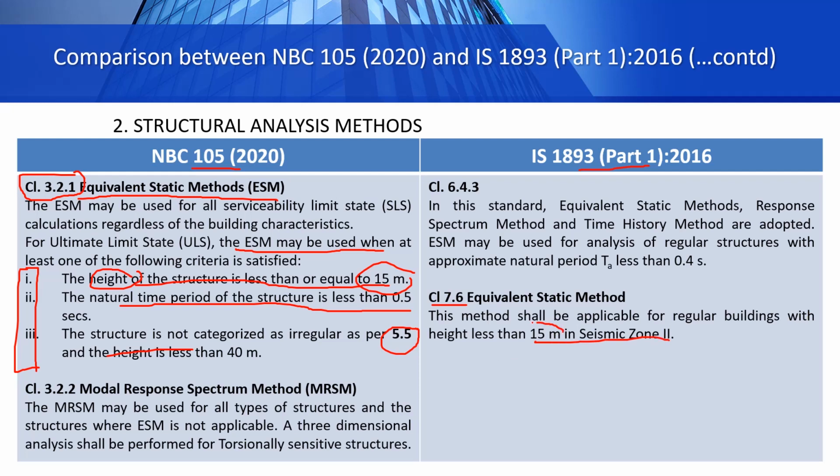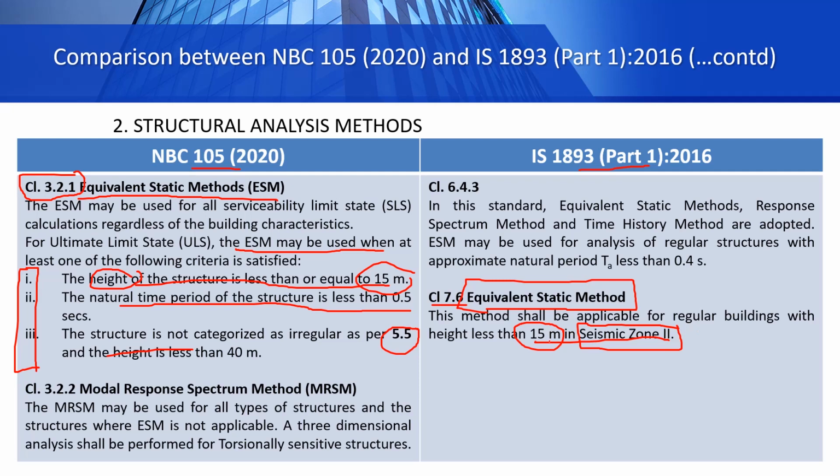So besides having height less than 15 meter, we should also ensure that the structure is located in seismic zone 2. If it is located in other seismic zones, for example 3, 4 and 5, which have higher seismic hazard, then the equivalent static method is not sufficient. We also have to go for dynamic methods or non-linear methods.